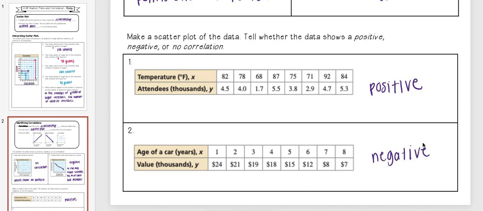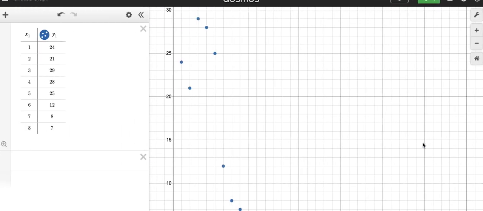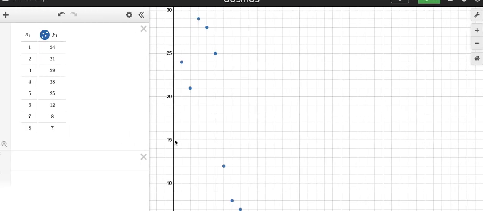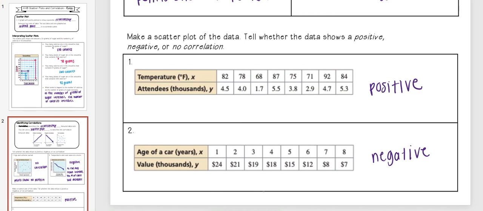Okay, so your answer for number 2 should have been negative. When I graphed this, I noticed that as my x value increases, my y value was decreasing, and I see it has a negative slope if I were to draw a line through it. So that means as a car gets older, the value of it is going to decrease, which makes sense. And up here, as the temperature outside gets warmer, you're going to have more attendees, which also makes sense.